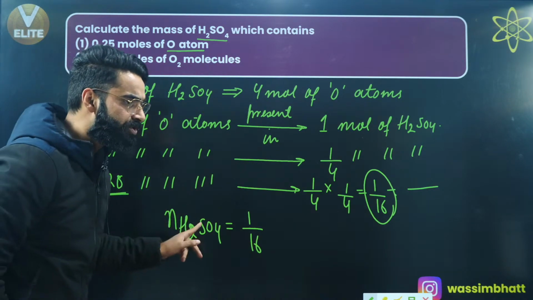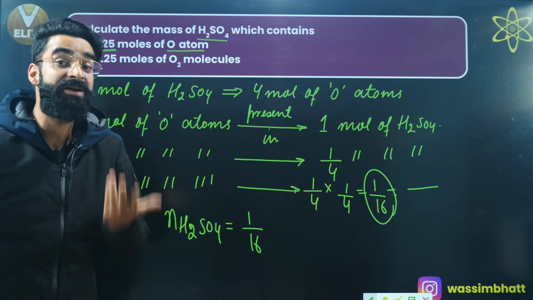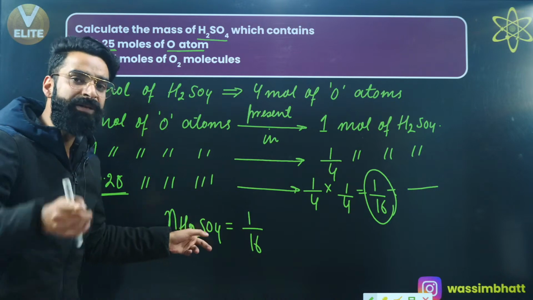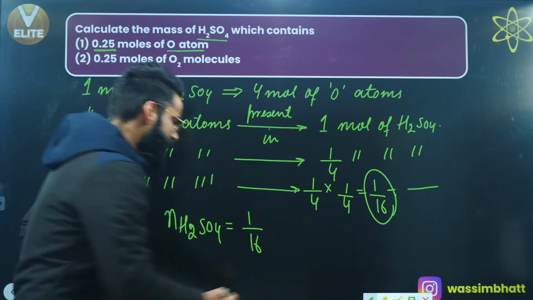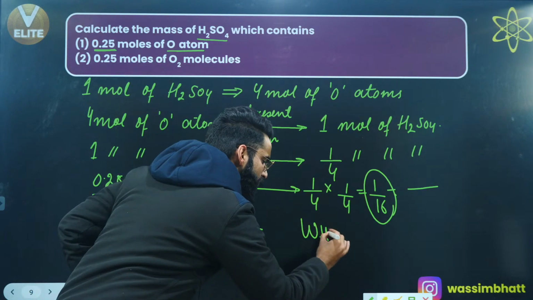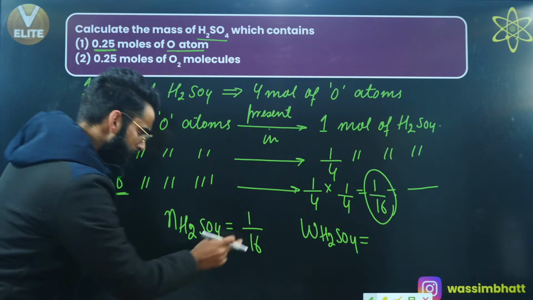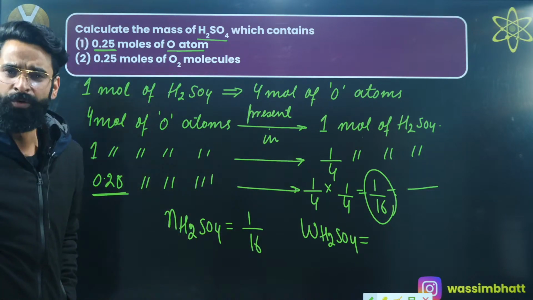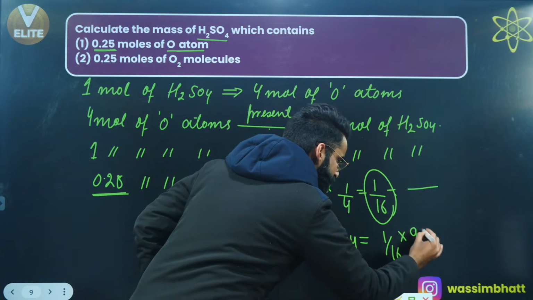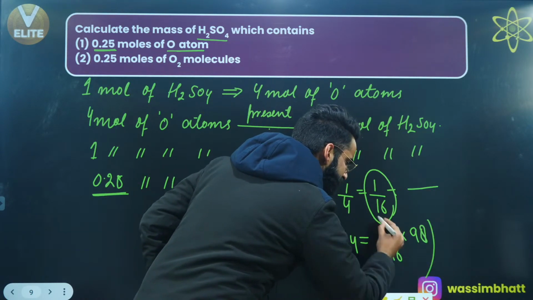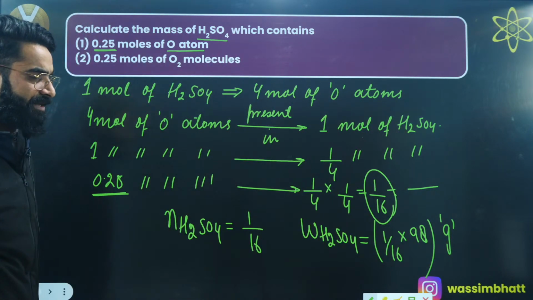But am I supposed to calculate moles of H2SO4 or mass of H2SO4? I'm supposed to calculate the mass of H2SO4. Well, you got the moles of H2SO4. Now you can convert it into mass as well. Mass of H2SO4 which contains 0.25 moles of oxygen atoms will be equal to moles of H2SO4 multiplied by its molar mass, as simple as that. Moles are 1 by 16, molar mass of H2SO4 is 98 grams per mole. Just solve this value, this is going to be your answer.